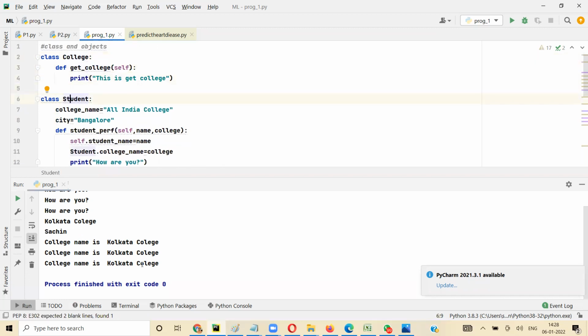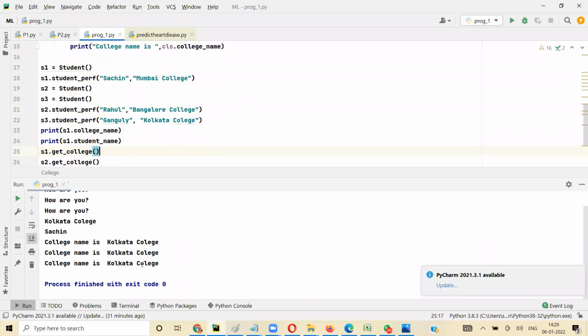If I want to make student a child class of college, I will say bracket open college. So if I say student bracket open college, that means student has become the child class of college. All the properties of parent class will be accessible to student. Now in this case, you have get college here and you have get college here, right?